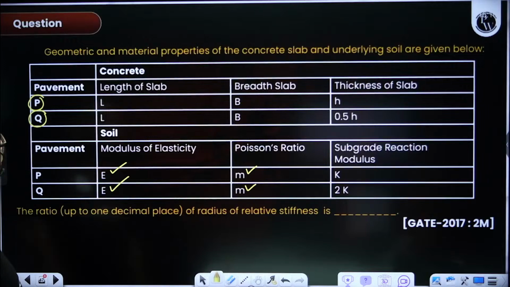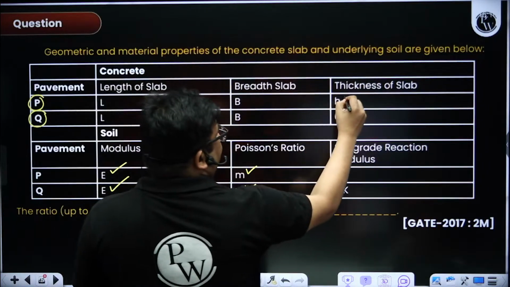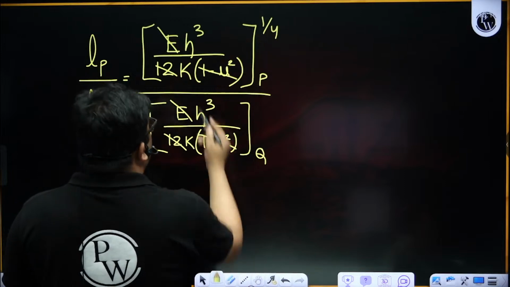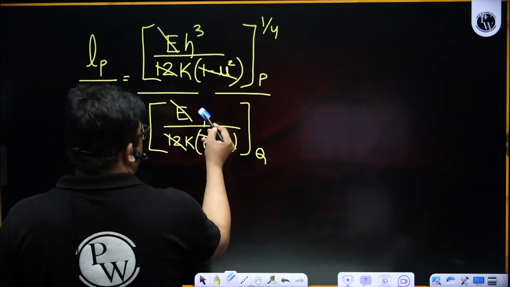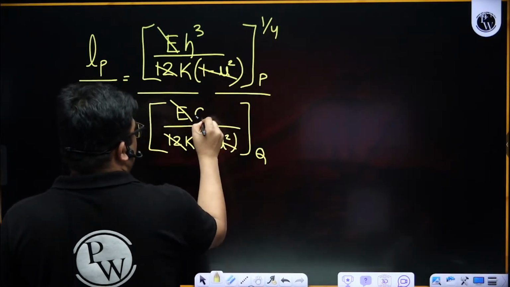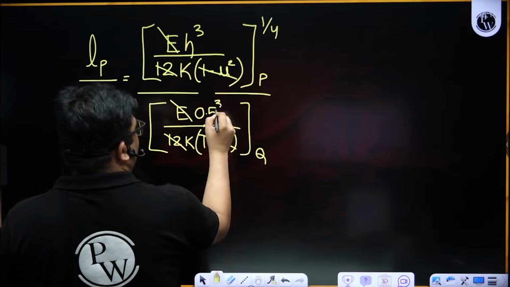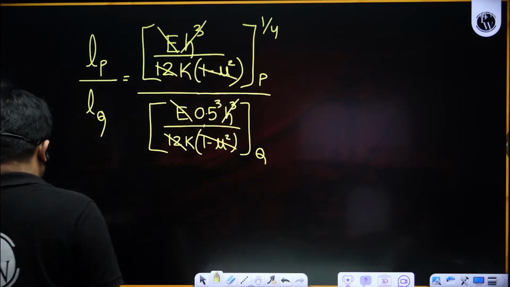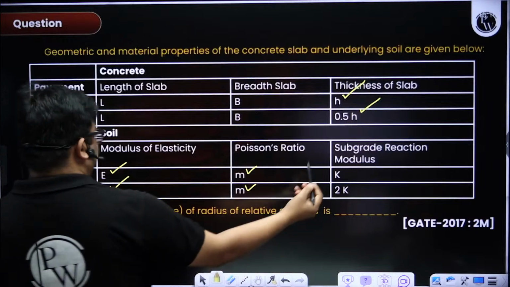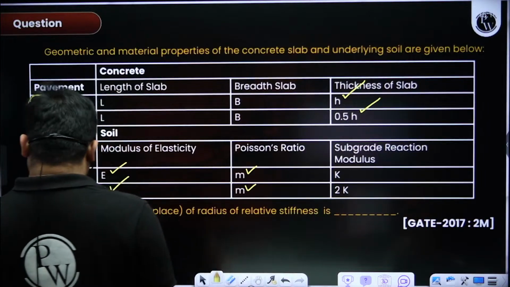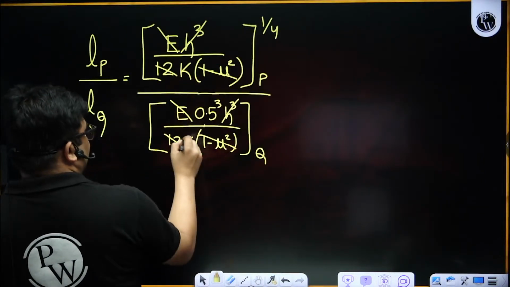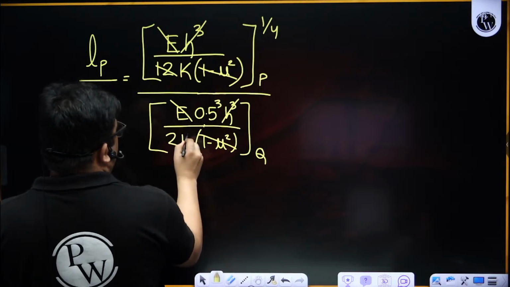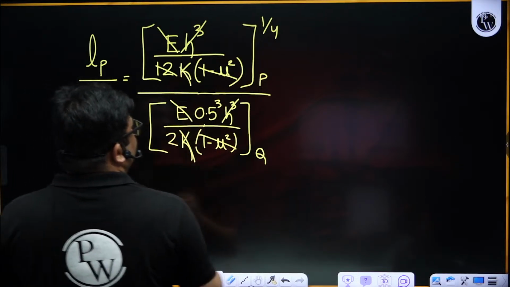Now coming to thickness, P has H and Q has 0.5 H. So here it will be H cube, and this will be 0.5 cube and H cube. Now this H cube gets cancelled. Now coming to K, P has K and Q has 2K. Again K gets cancelled, only 2 is remaining.